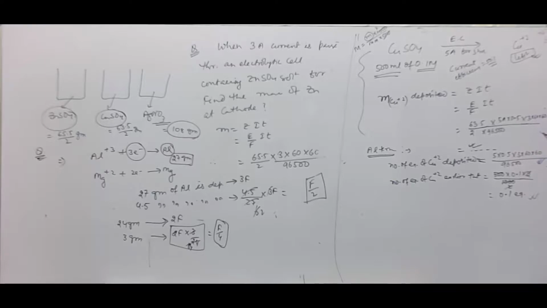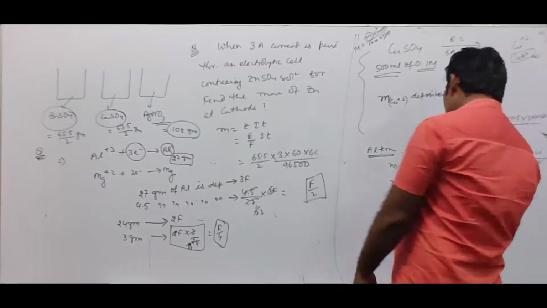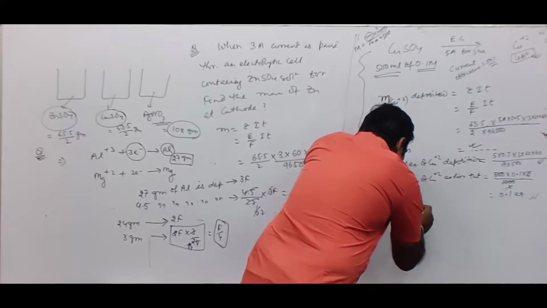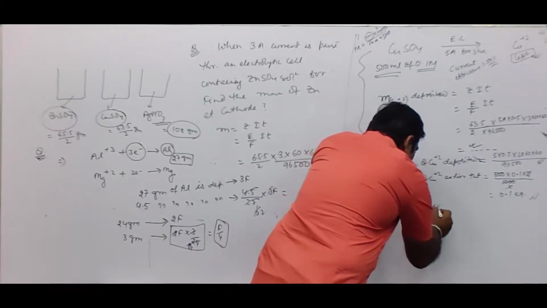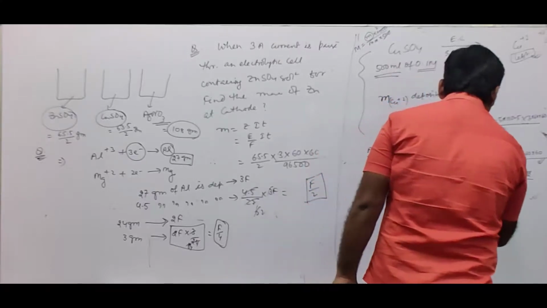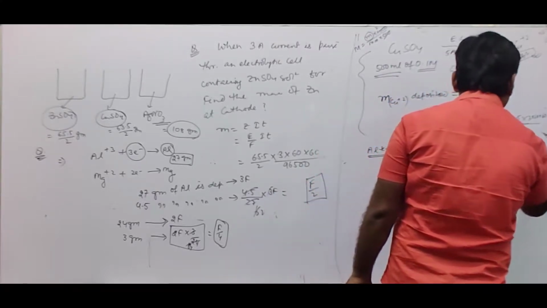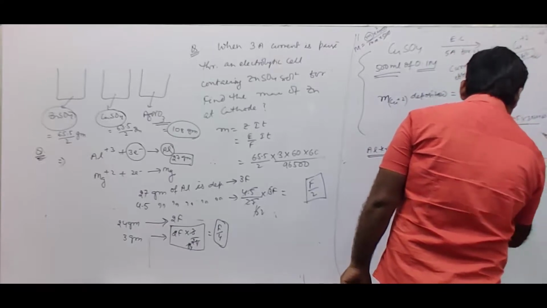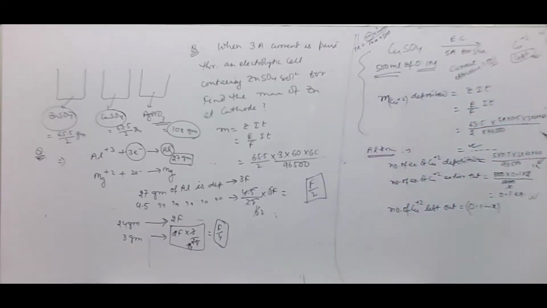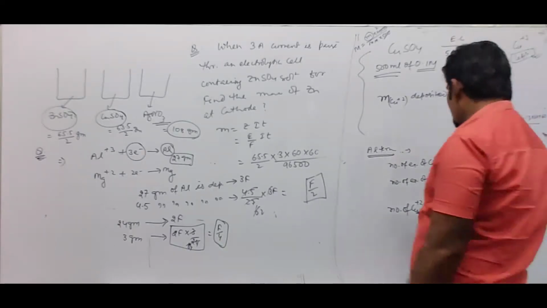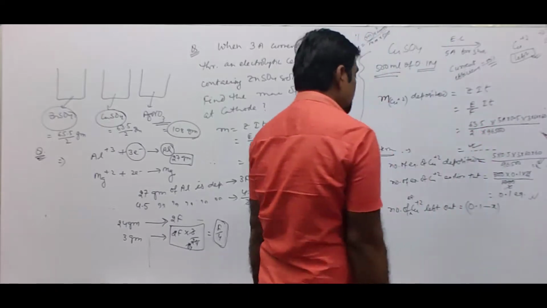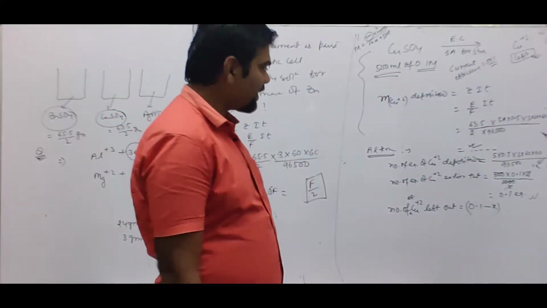Out of this 0.1 equivalent, how much equivalent of copper 2+ has been deposited? Let's say this calculated value is x. So the number of equivalents of copper 2+ left out in the solution after electrolysis will be 0.1 minus x.